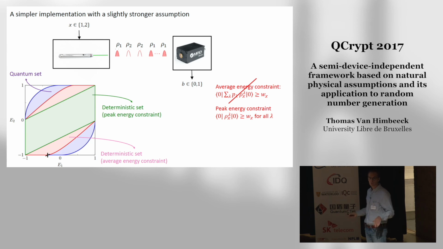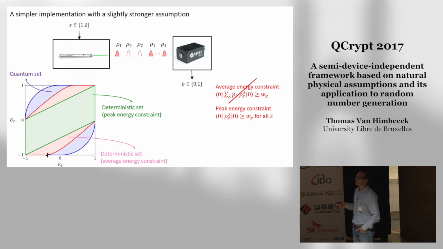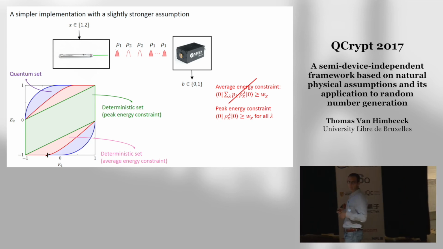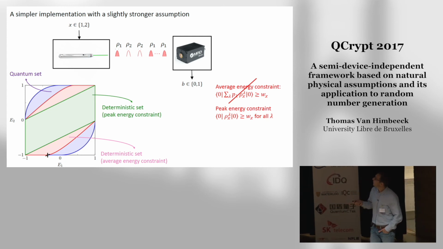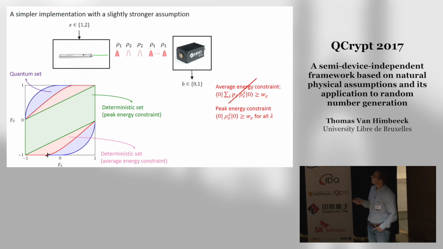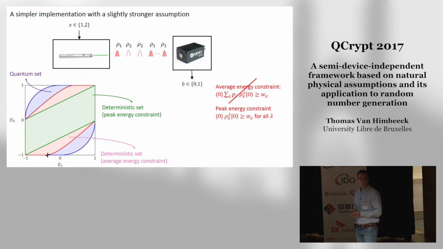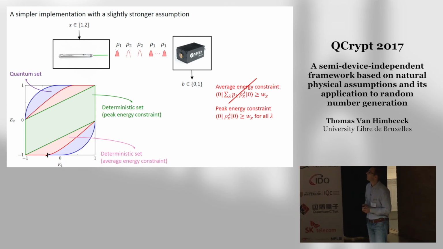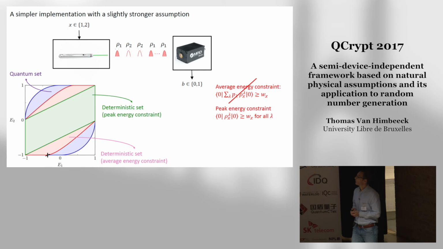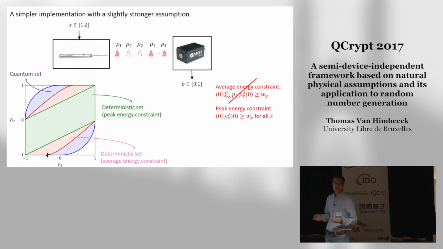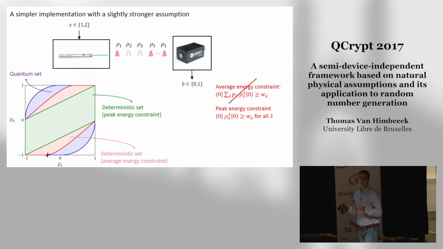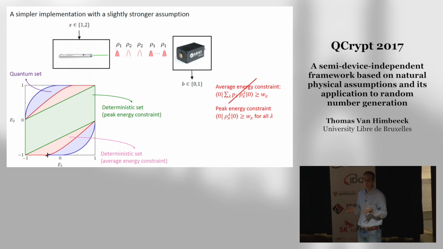You don't need to trust it at all. You don't need to know its efficiency, the dark count rate, or dead time, anything. So you have a very strong statement about the randomness which is produced, which I think is theoretically appealing. And at the same time, you have a very simple implementation, which only involves a laser, an attenuator, and a detector, which is probably one of the simplest kinds of setup you can use to generate a random number.